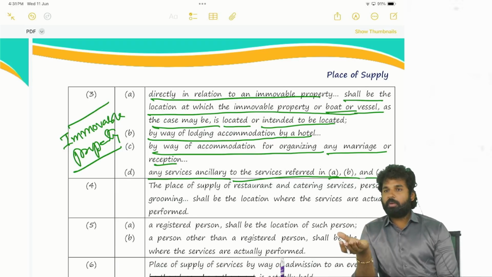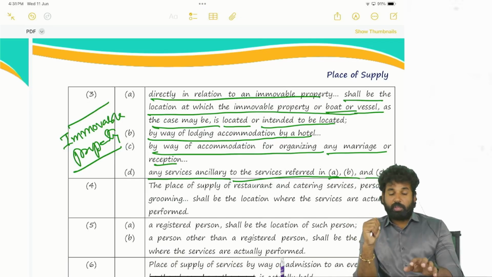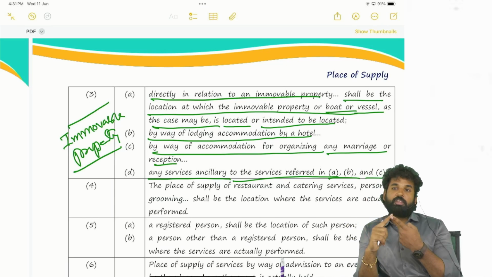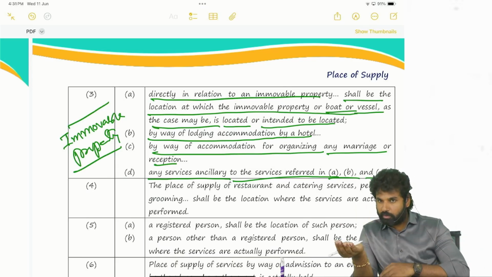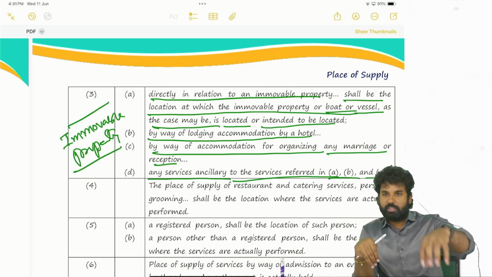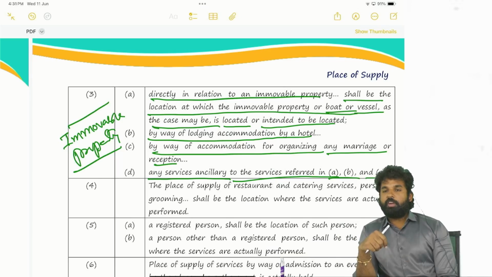If such immovable property is located outside India, see, we are talking about the cases where the location of the supplier and the location of the recipient are in India. If the immovable property is located outside India also, that will come under the scope of this section only. Why? Location of the supplier and location of the recipient are in India.